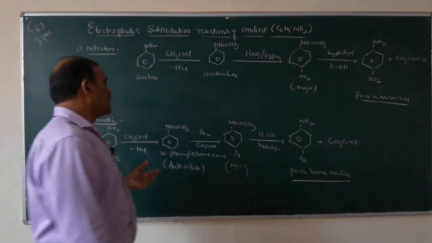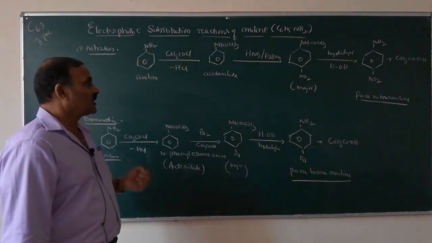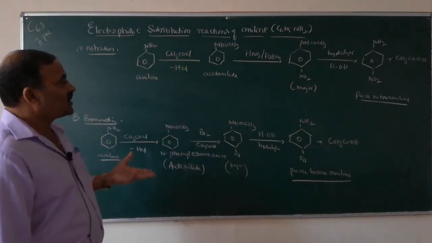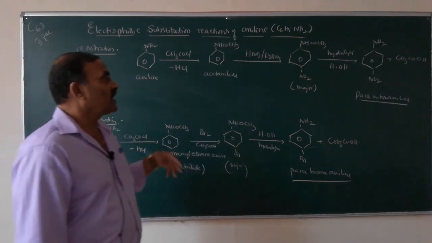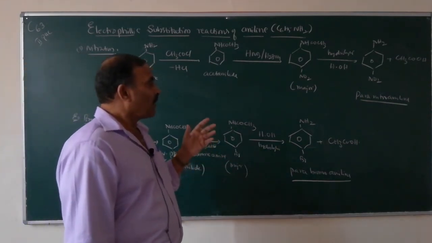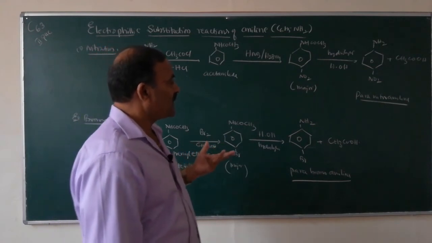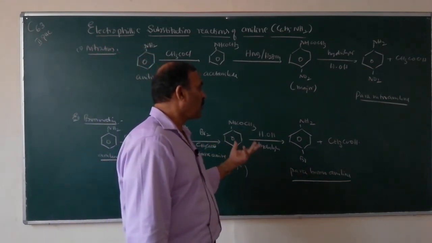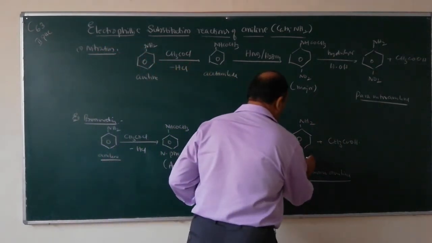So this is how we can convert aniline into mono-substituted anilines, whether it is nitroaniline or bromoaniline.